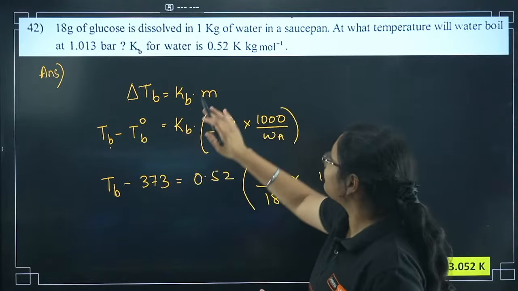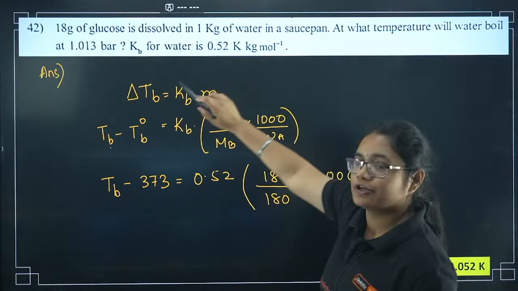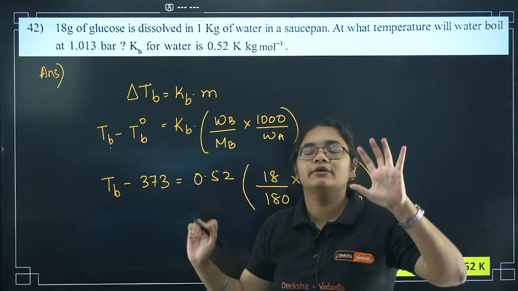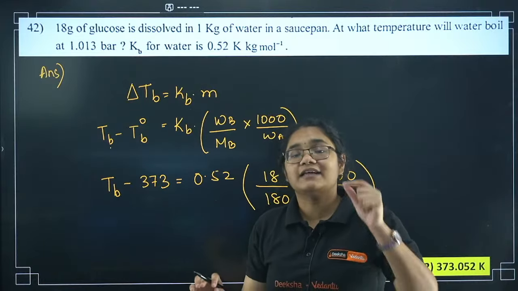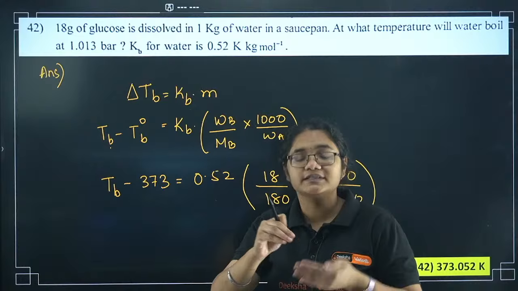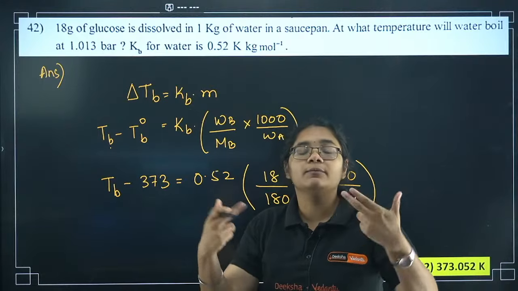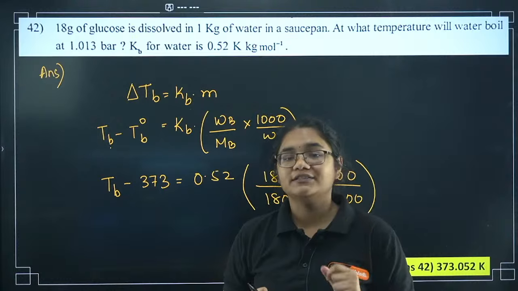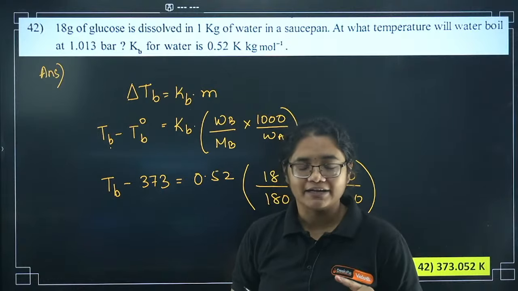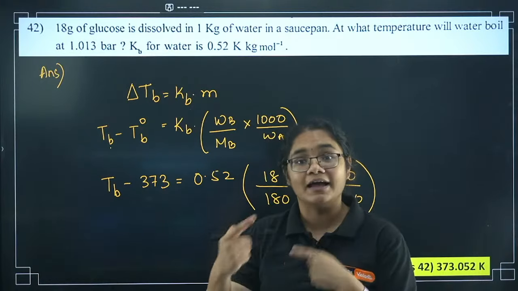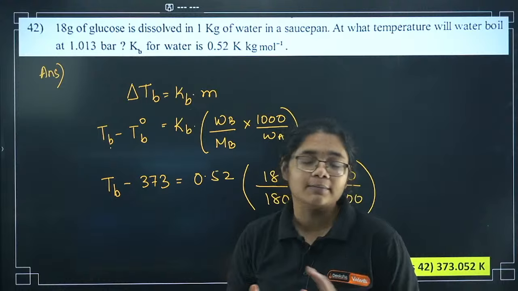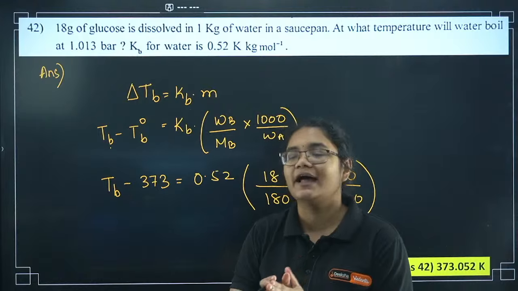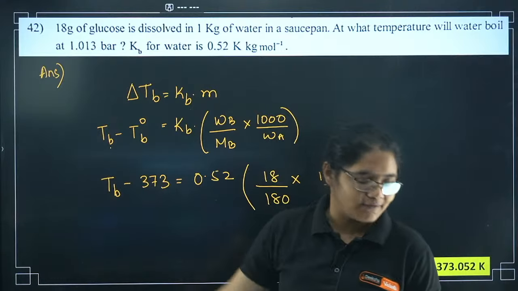Earlier the water was boiling at 373 Kelvin. Once you added glucose, it will not boil at 373 Kelvin, it will boil at a higher temperature. So when it is asked like that, you definitely have to find the TB value.